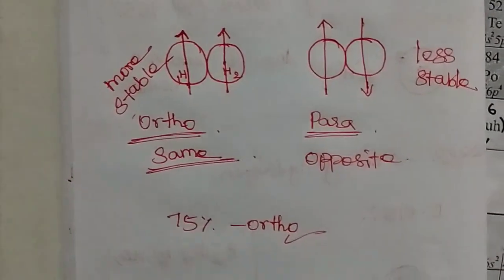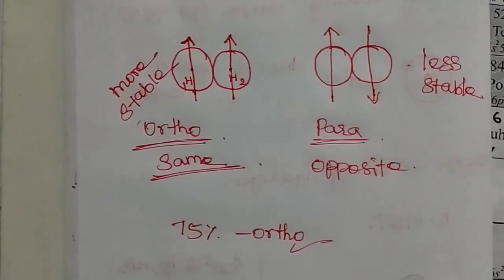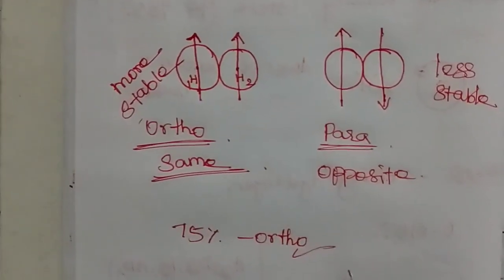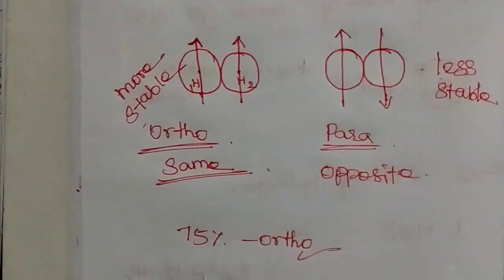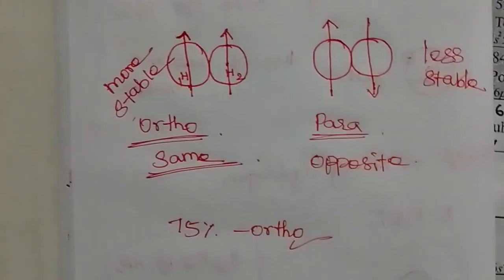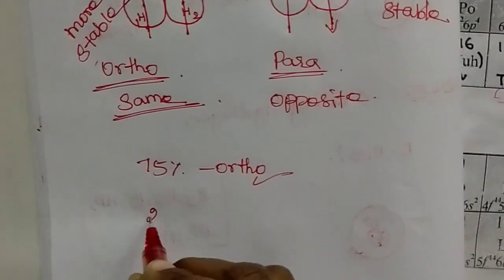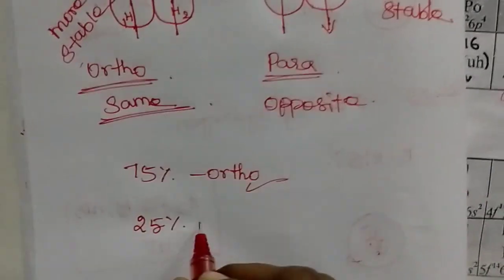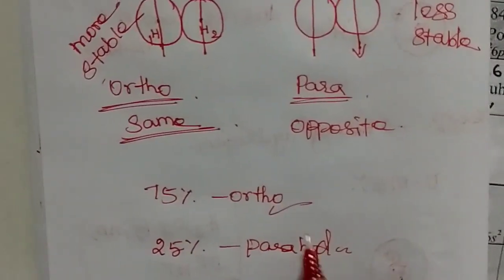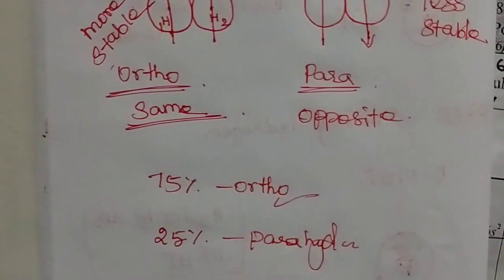That means the molecules present in that hydrogen have their nuclei rotating in the same direction. This is orthohydrogen, 75%, and the remaining 25% is parahydrogen. That means they are in anti-spin, or in the opposite direction.